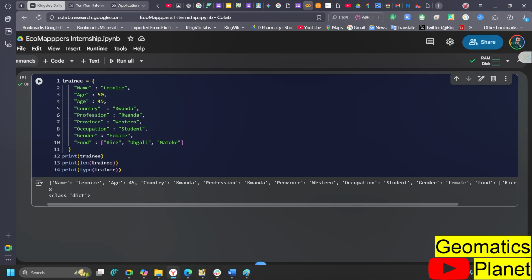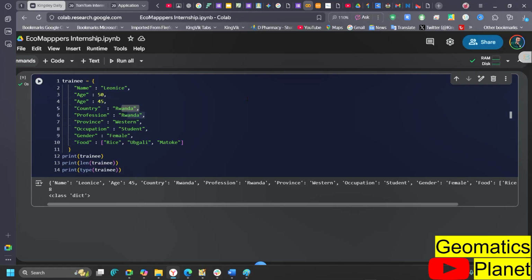Like I gave you the example here, you see here, this is the key, and I replaced it with 45. But when you go to the value here, you can still see Rwanda here and Rwanda here. This is the value. Okay, all right. That's the way it goes, and that's how it works perfectly.